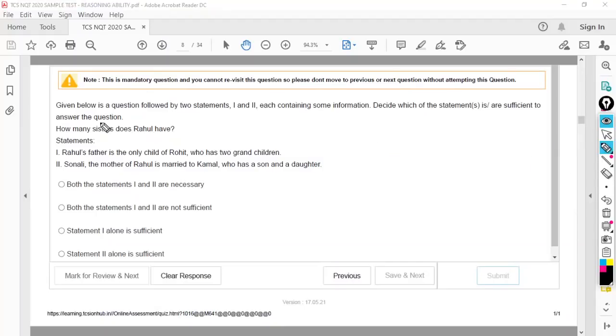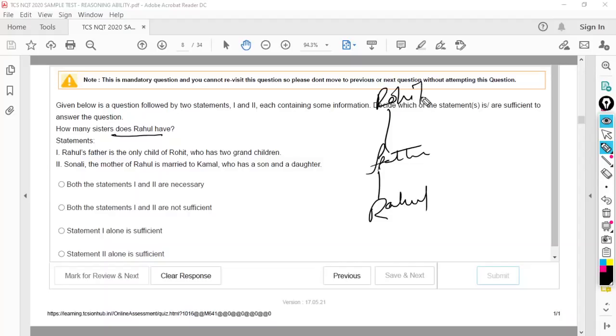Data sufficiency question. Given below is a question followed by two statements, 1 and 2, each containing some information. Decide which of the statements is sufficient to answer the question. First one, question. How many sisters does Rahul have? First, Rahul's father is the only child of Rohit.